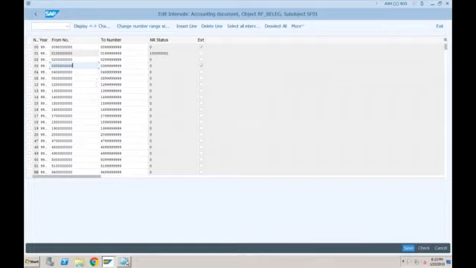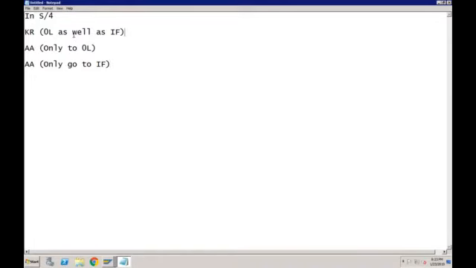Let me tell you here. This document type KR we posted in both 0L as well as IFRS. But here it is not asking for the document number range. Let's say my document number is 10001. The same document number will be shown in 0L as well as IFRS. The reason is that if you are posting in the common way, without specifying the ledger, the same document number picked in 0L will be copied for IFRS also.